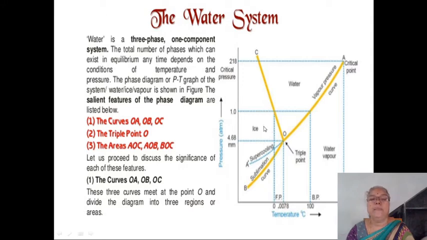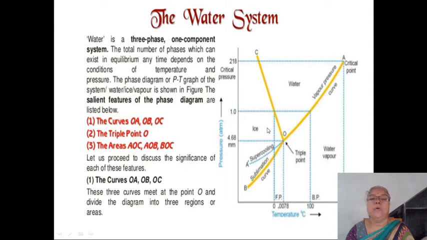Again, by the application of the phase rule, this area is also bivariant. And the area below the points A, O, B, in this area water vapor has a stable existence as shown in this diagram. Again, this area is also a bivariant system.